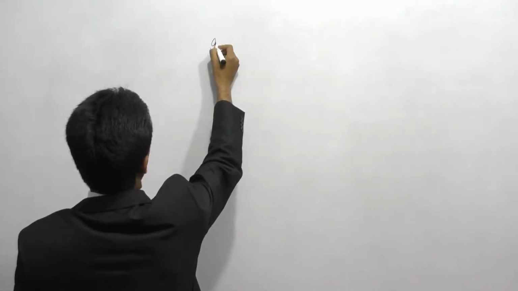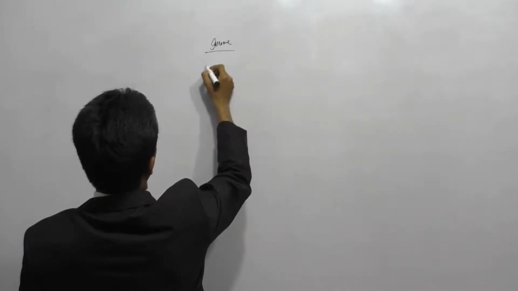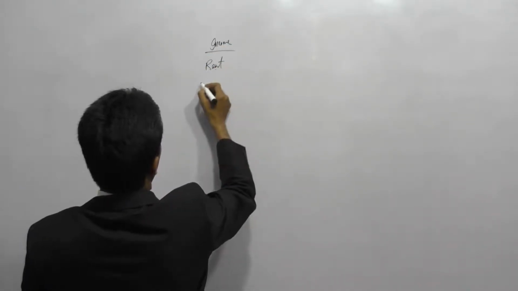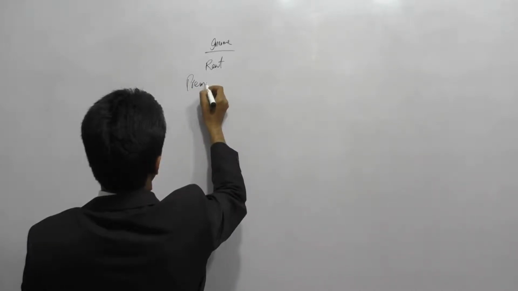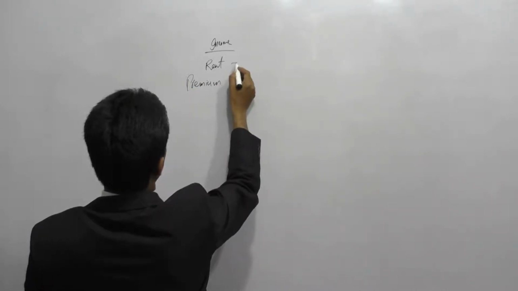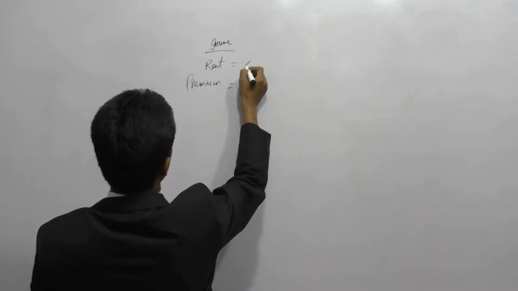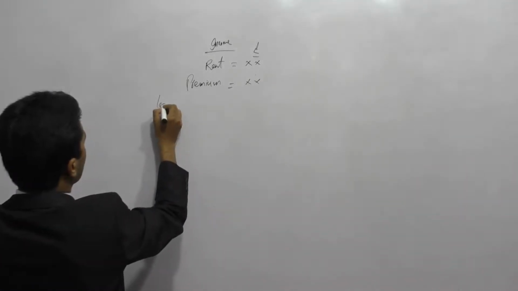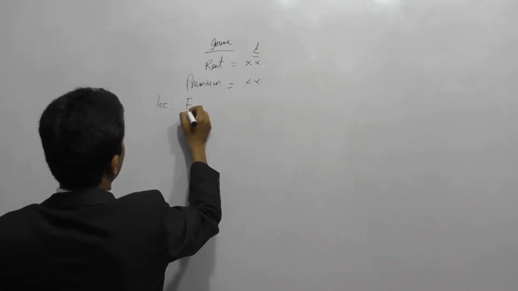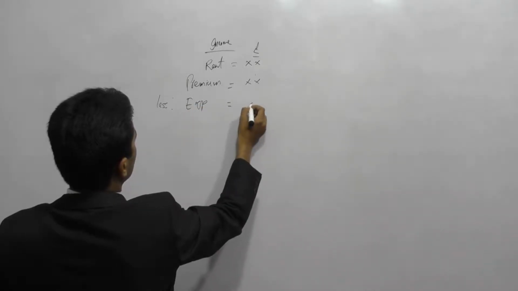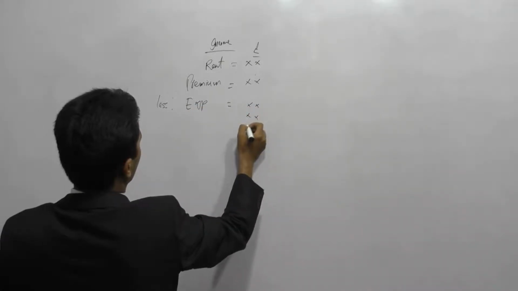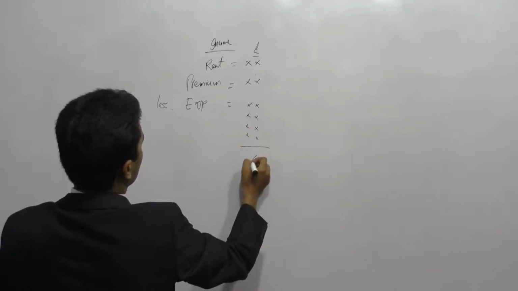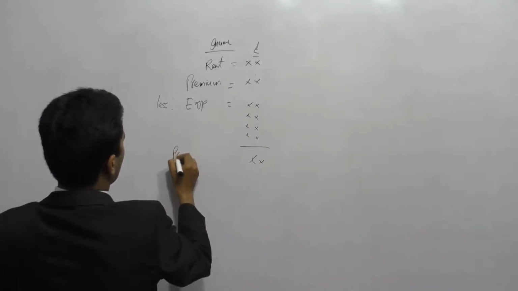In the income section, we'll take the rent first. So if we talk about the income, first we take rent, and then we'll add premium to it. Right, so these will be our sources of income. Out of that, what we deduct is expenses. Whatever our expenses will be, we'll be deducting all of our expenses from this figure, and the final figure is going to be our property income.